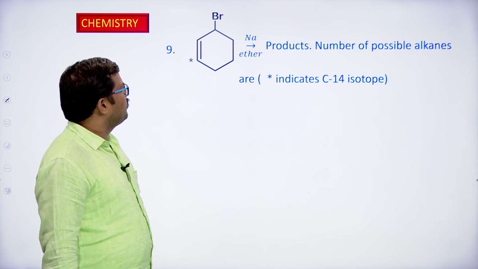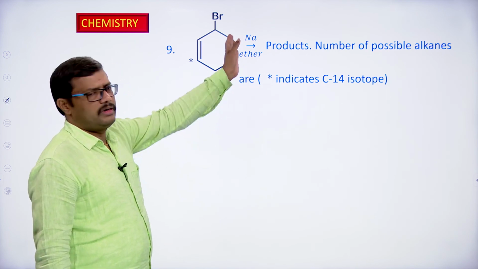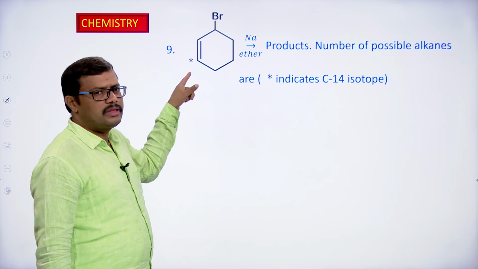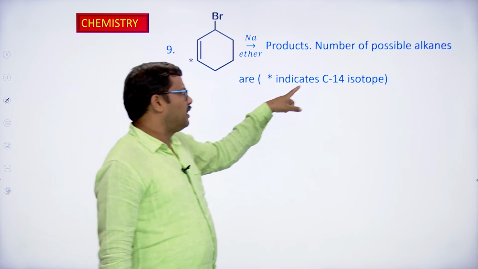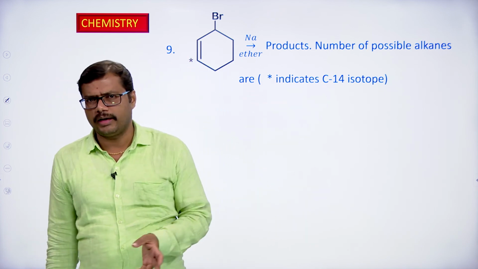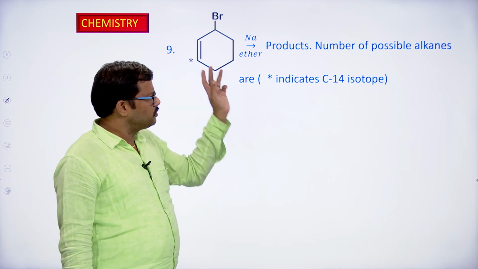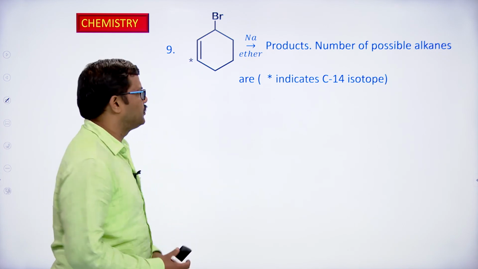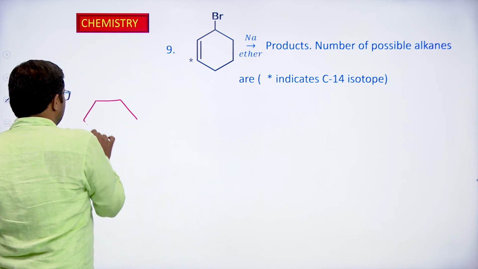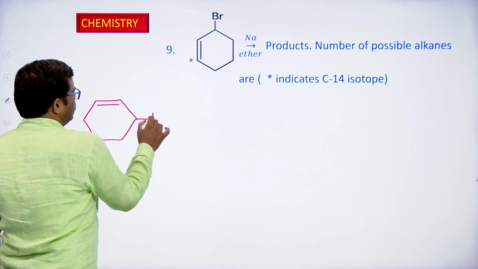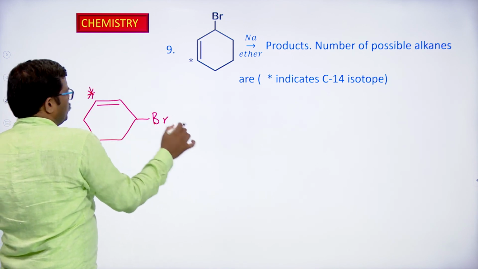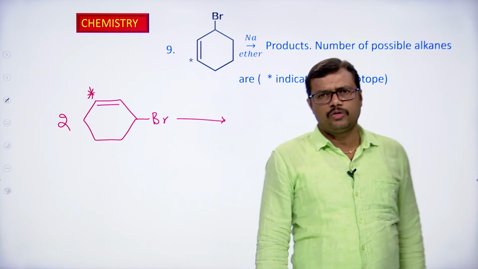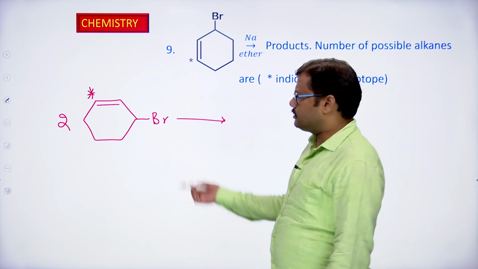In this case, when we have this kind of alkyl halide and Wurtz reaction is carried out, how many possible alkanes can we expect? Here one thing is given, a star. What is the star? The star indicates the carbon-14 isotope. Generally the carbons present are C-12 isotopes, but here they have indicated that one of them is a carbon-14 isotope. So here the reaction is proceeding via the free radical mechanism. When this reaction takes place, 2 moles of the alkyl halide will react with 2 moles of sodium under dry conditions to give the product.